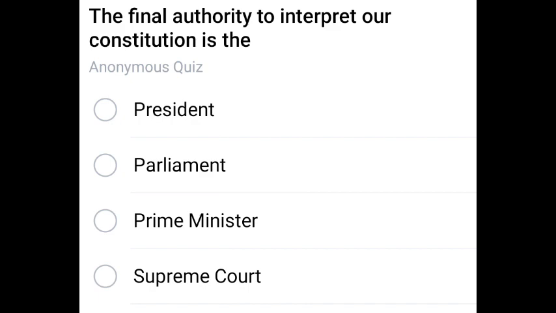Next question. The final authority to interpret our constitution is. It is a repeated question again. Who is the final authority to interpret our constitution? None other than Supreme Court.